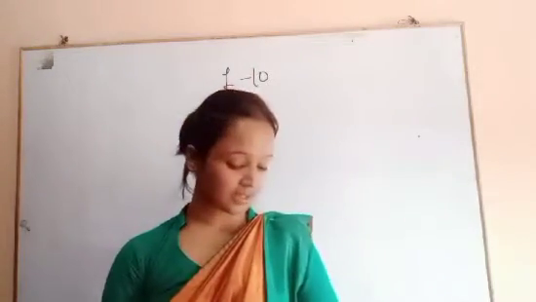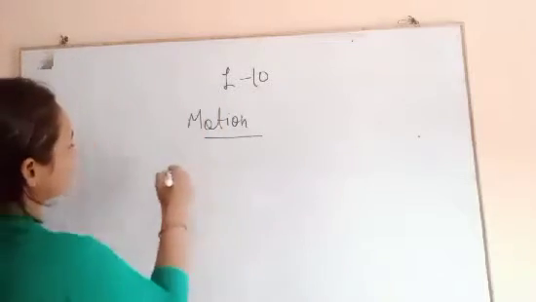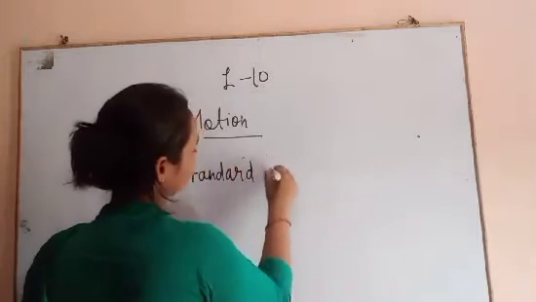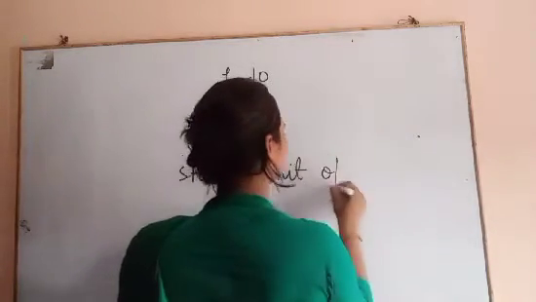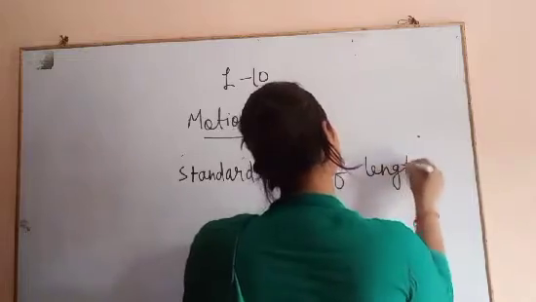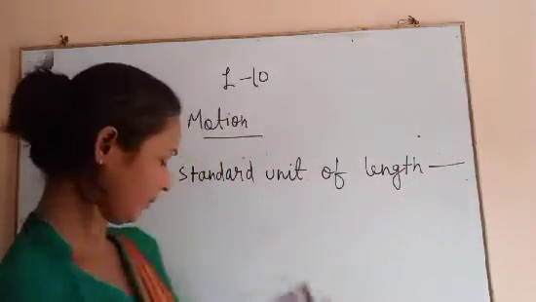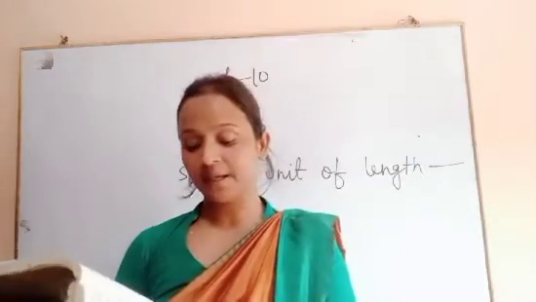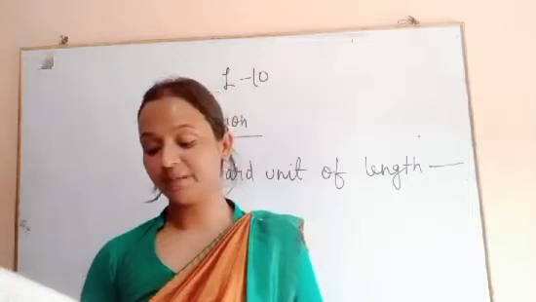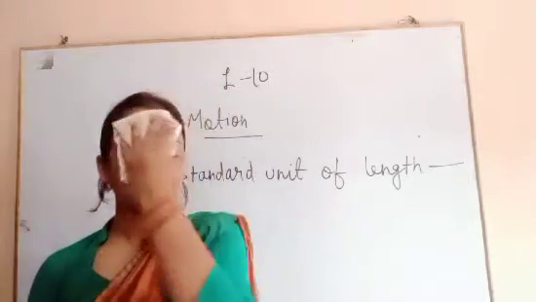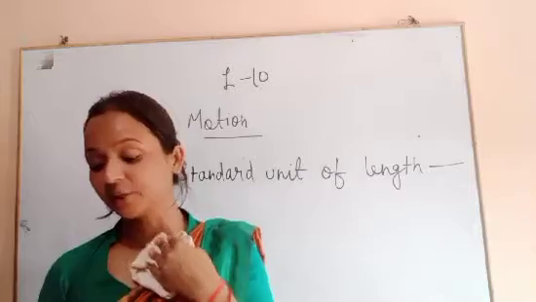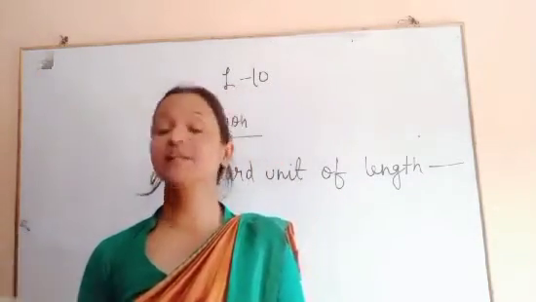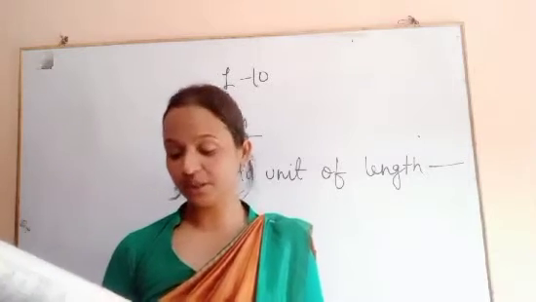Now we will discuss the standard unit of length. What is the standard unit? A unit which is acceptable to a majority of the people as a basic unit of measurement is called the standard unit.